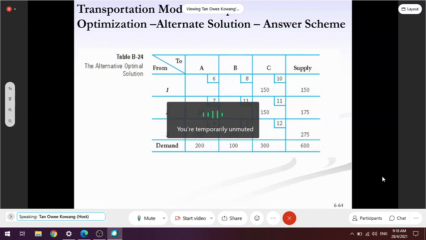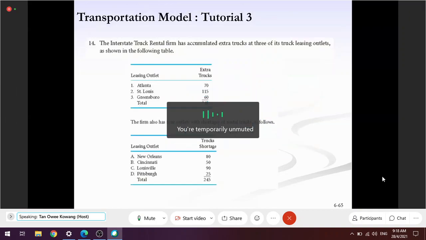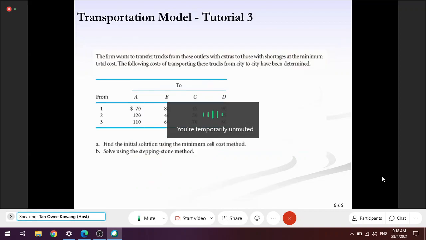So there's another alternative. You can try it. It's not part of the tutorial. As for the tutorial, how many tutorials are there? I think this one is quite straightforward. Maybe one step and you find it is optimized already.